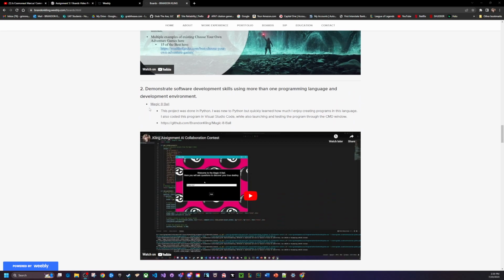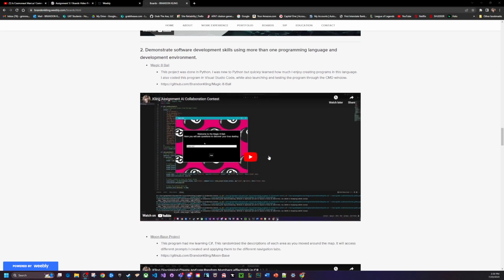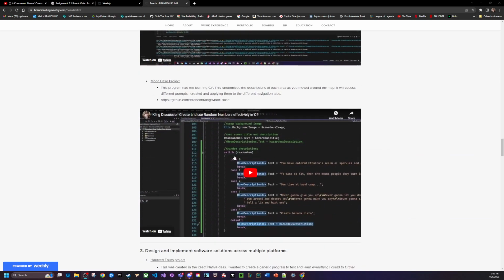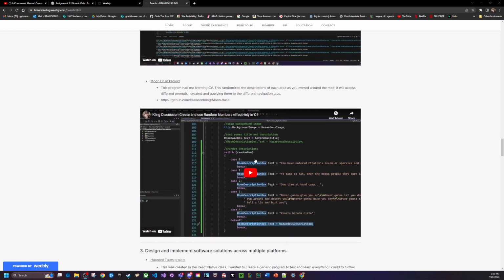Second objective is demonstrate software development skills using one or more programming languages and development environments. So this is Visual Studio, and this one is Python code. And this next one is C#, and it's in Visual Studio Code, so it is technically 2 different development environments. This one also uses the command line to run the program, and this one uses Windows Forms to operate the program.